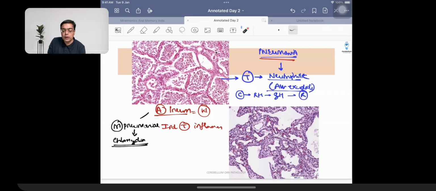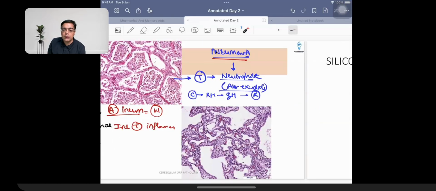Then we are going to be asked questions in the exam with respect to, let us say, a condition called VAP, that is ventilator associated pneumonia, or we're talking about a patient who is admitted in the hospital and after 48 hours develops pneumonia, so that is going to be called nosocomial pneumonia, right? Otherwise most of you are already aware that the commonest nosocomial infection happens to be urinary tract infection, right?